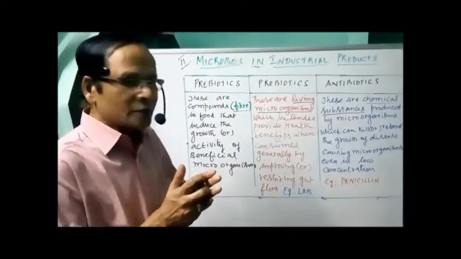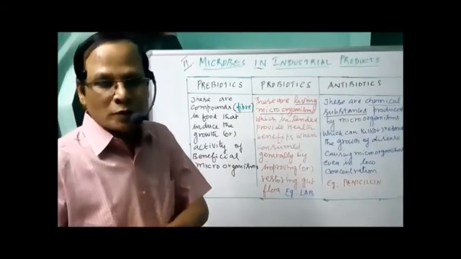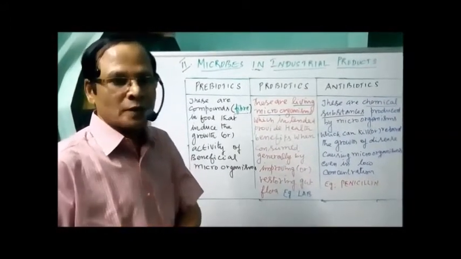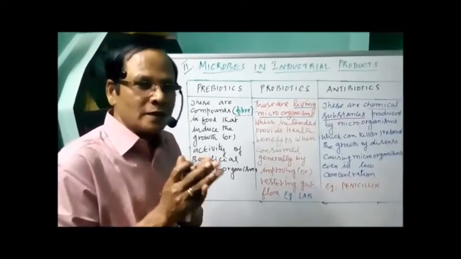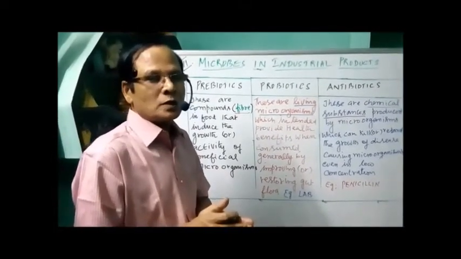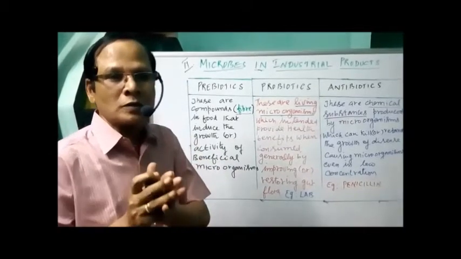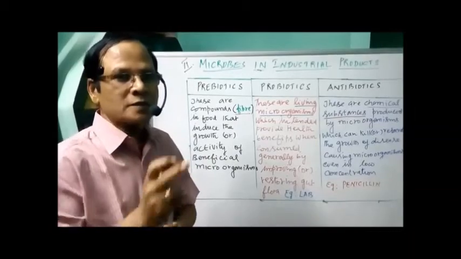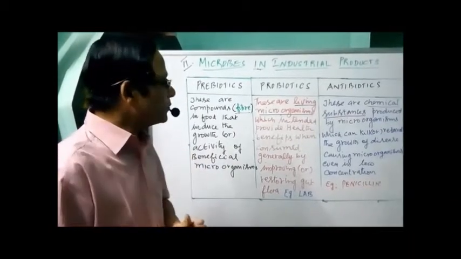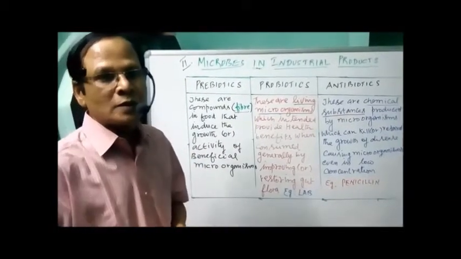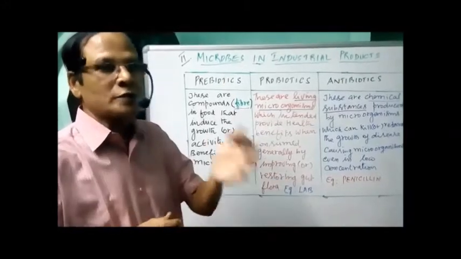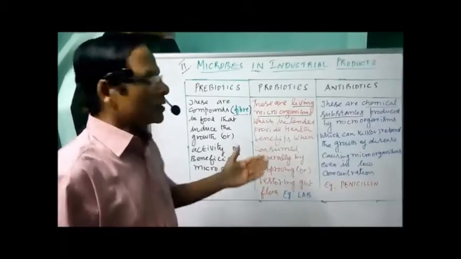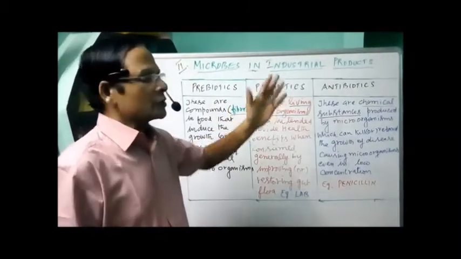So antibiotics are substances produced by some microorganisms which are harmful to other microorganisms. They are either killing the microorganisms or inhibiting or retarding their growth, thereby preventing their growth inside the body and preventing their effect to produce the disease.